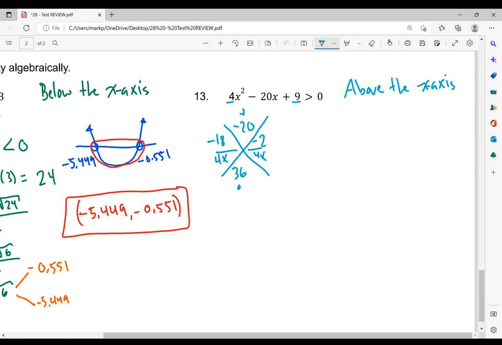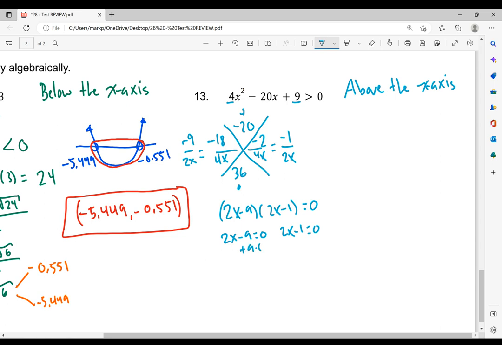Now, hopefully you see you can reduce here. So this one on the left here, we can reduce it by 2. 2 goes into negative 18 negative 9 times, and 2 goes into 4x twice. And on the other side, negative 2 is divisible by 2 negative 1 times, and 2 goes into 4x 2x times. So now I have 2x minus 9, and I have 2x minus 1, which is equal to 0. Now I set each one equal to 0, and I solve.